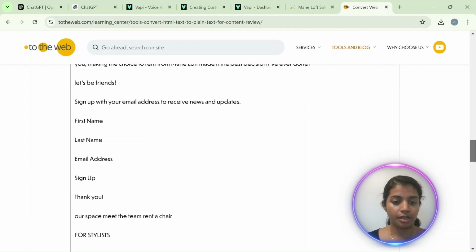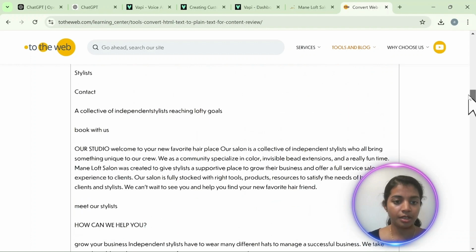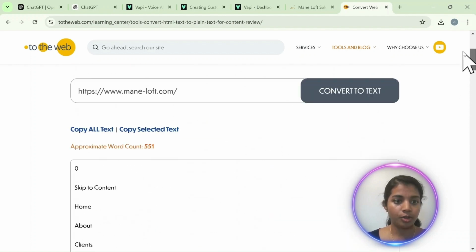Okay, here they have given the site content in text format, and next we have to copy this.